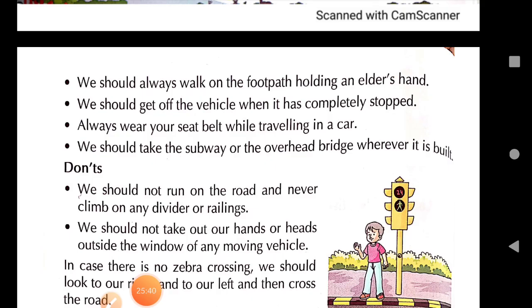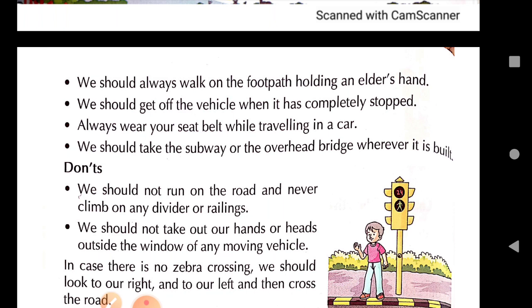If you wish to cross the road and if you see that some vehicle is coming, then wait for the vehicle to pass. Don't try to run and cross the road. ये लगा कि मैं दौड़ करके रोड क्रॉस कर लूँगा व्हीकल के आने से पहले. No, never do it. Because the vehicles come at a very great speed and you cannot judge the speed of the vehicle. Okay, so you think that you will cross the road, but it so happens that you are not able to cross the road and you might get hit.